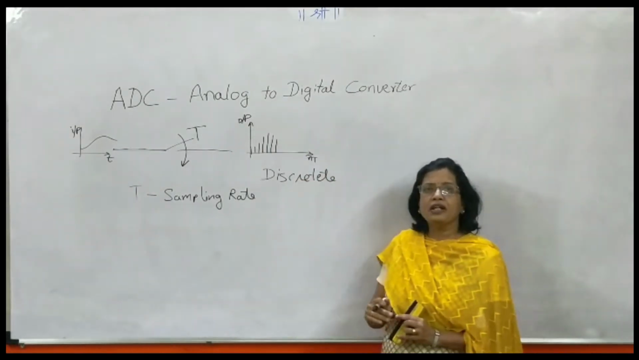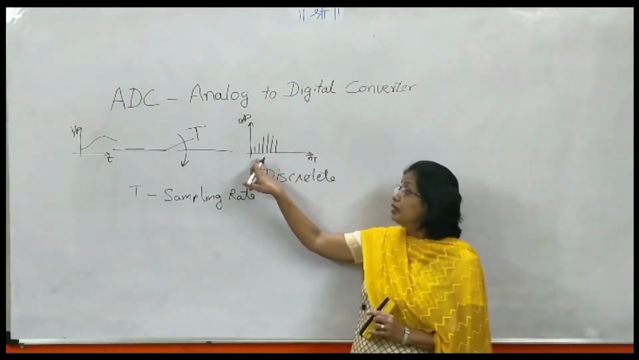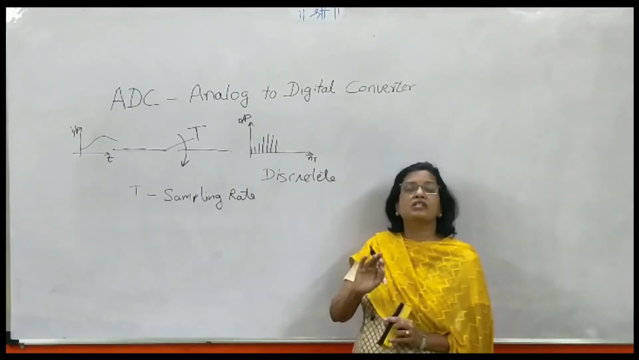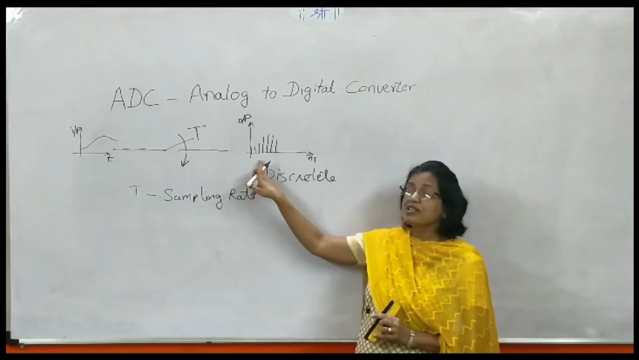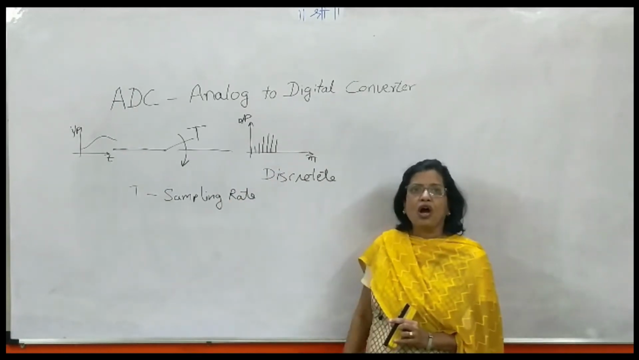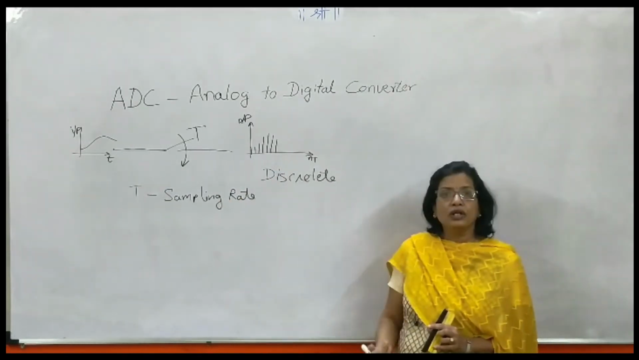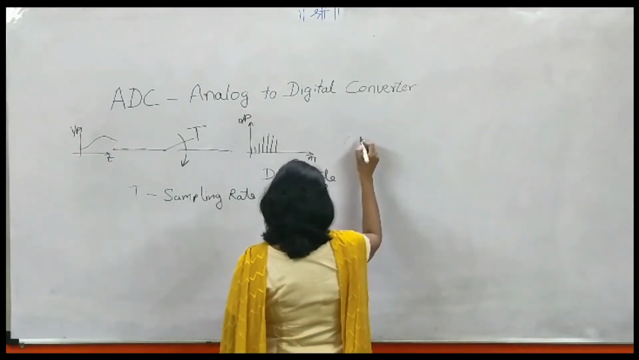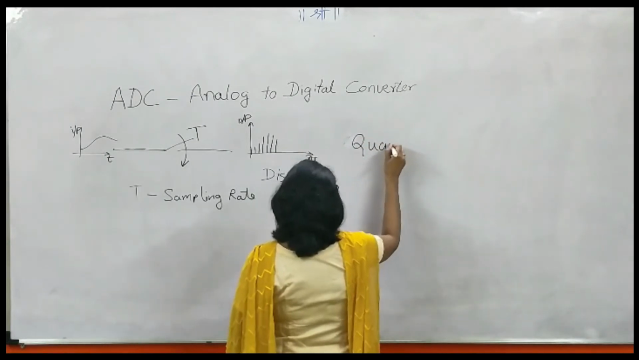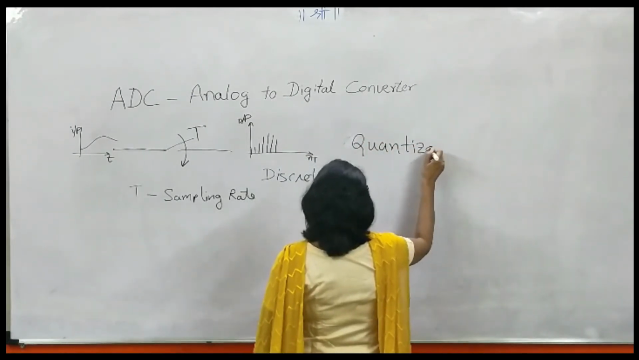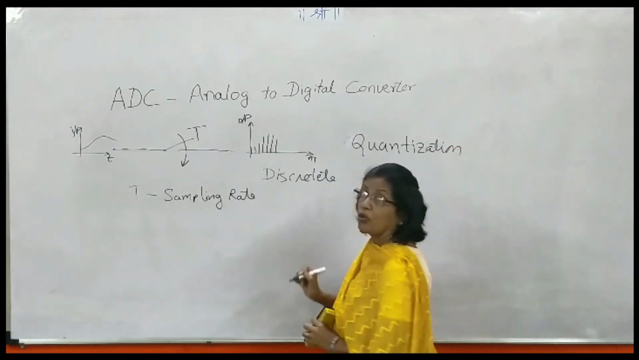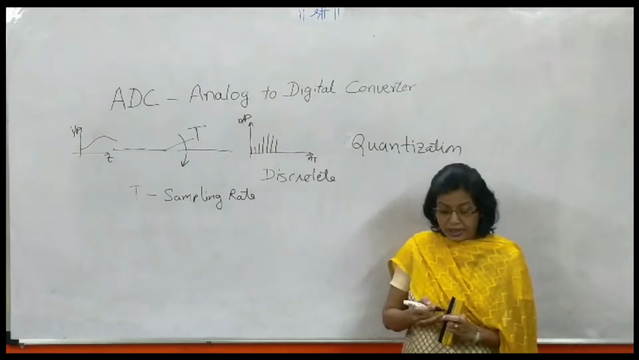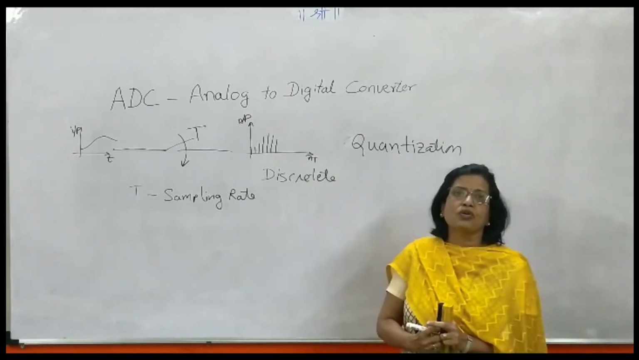This discrete signal is not dependent on time, or rather it is not present at all instants of time, but its values are similar to the input signal. So after discretization, what you need to do is quantization. Quantization is nothing but converting the discrete signal into digital, that is predefined values of zeros and ones.